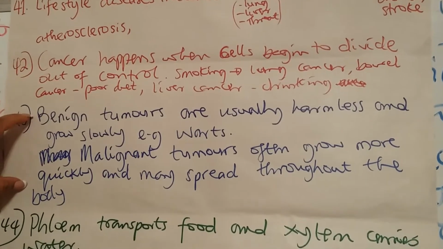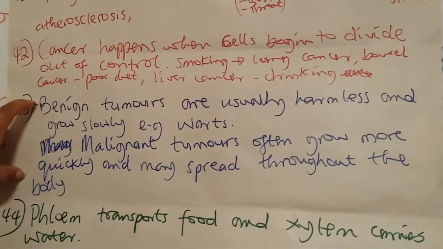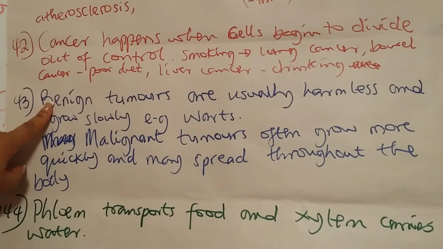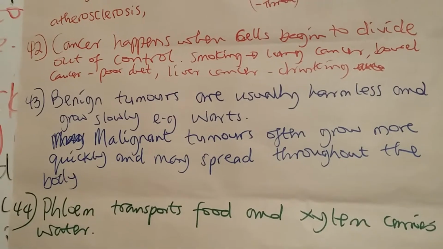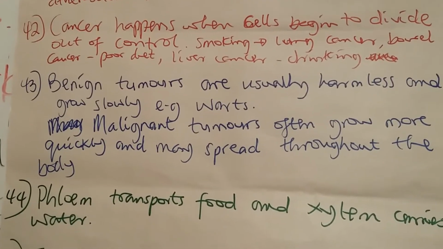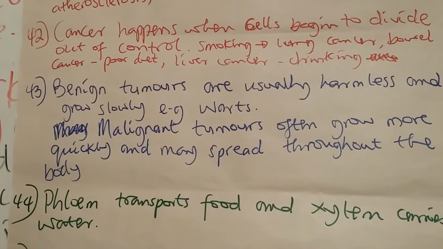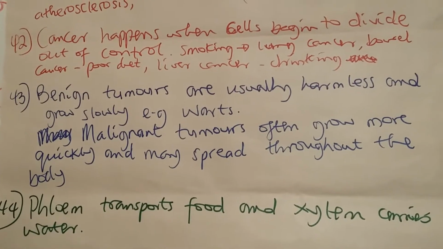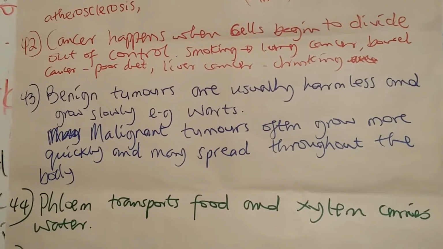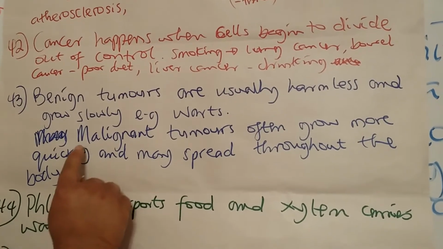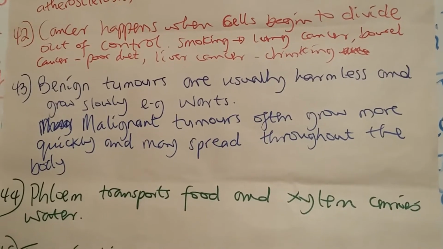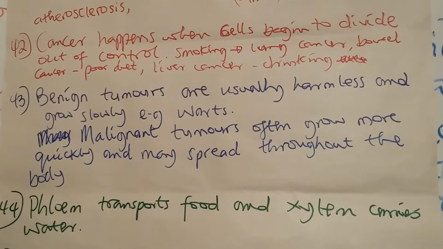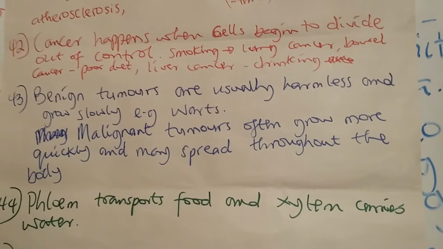Now, two keywords AQA says to highlight. Some cancers are benign, they're benign tumors. They're usually harmless and grow slowly, e.g. warts. And then you have the ones that are malignant. The malignant tumors are the ones that often grow more quickly, vigorously, and may spread throughout the whole body.